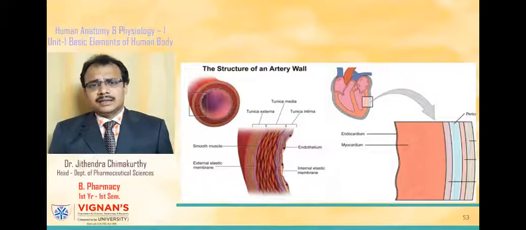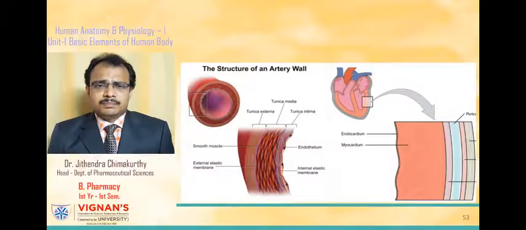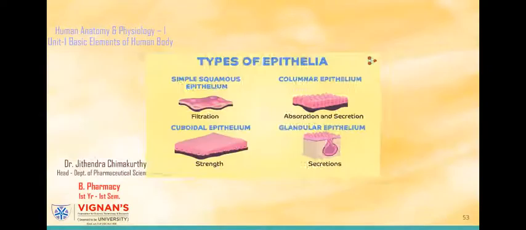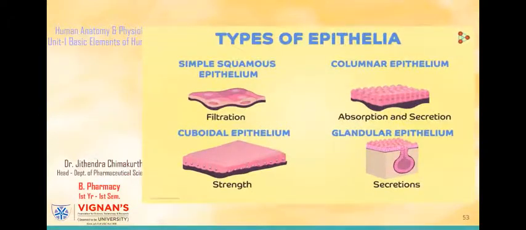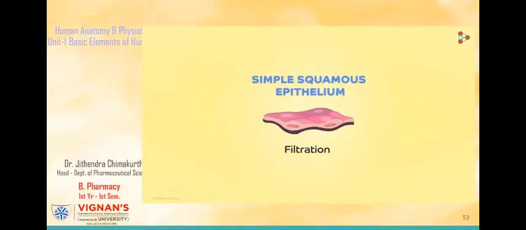In the heart, this simple epithelium is called endocardium, whereas in the blood vessels and lymph vessels, it is called endothelium. We've had an introductory look at the epithelial tissues in short. Now let's move ahead to know the types of these epithelial tissues in detail. Beginning with the first one, which is the simplest of all, the simple squamous epithelium.